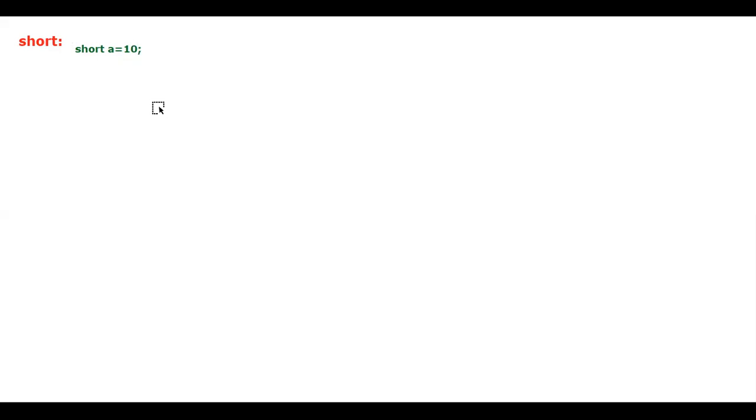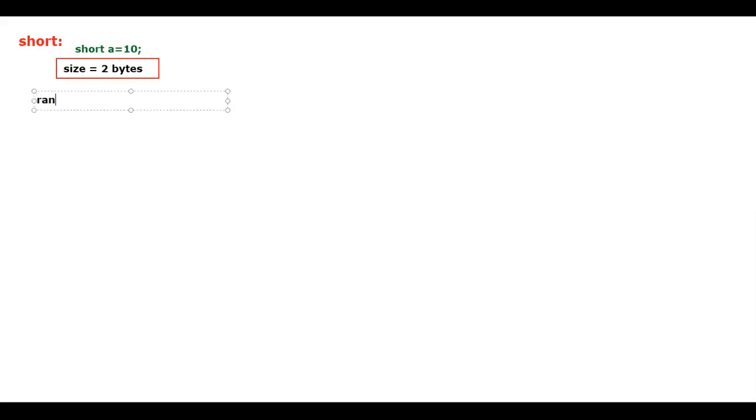What is the size, you should be understanding now. So let me consider the size. The size they have given here happens to be 2 bytes. Is it clear for you? When it comes to byte, how many bytes did they give? 1 byte. Here, 2 bytes is what they have given. So 2 bytes is given for the size of short, and along with that we should be knowing the range, right?